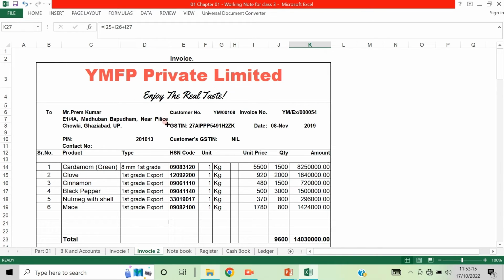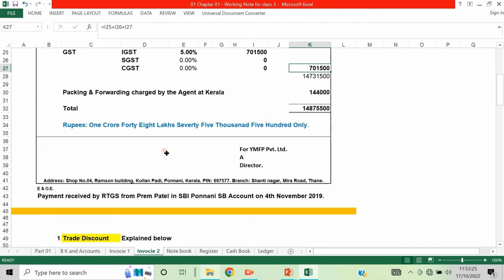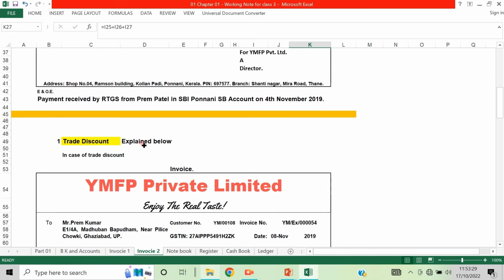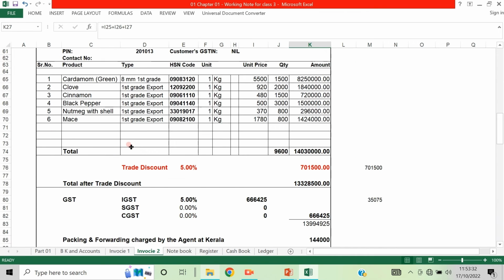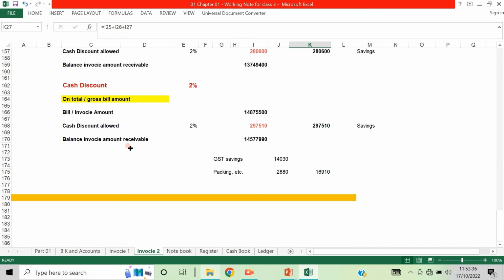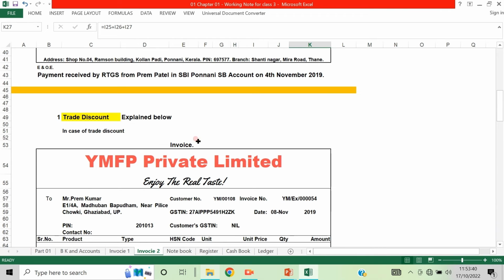Okay, so you must understand these methods and these things: date, bill number, invoice, GST number, and whether GST is charged, all these things. Now, trade discount and cash discount, when that comes, we will discuss it again. I will show you again how trade discount and cash discounts are calculated from the invoice.